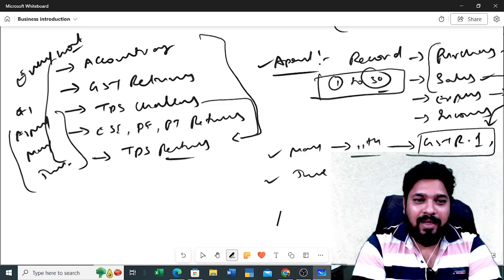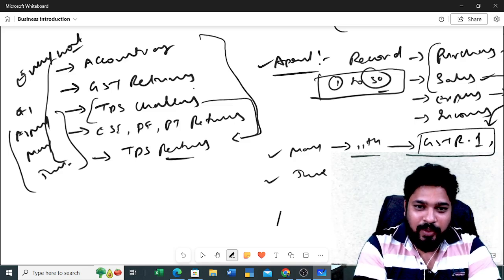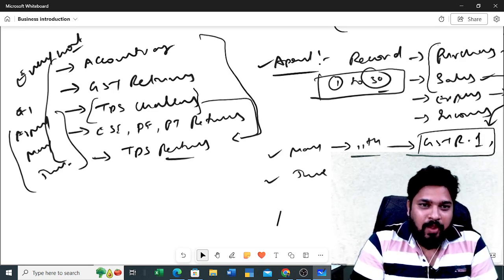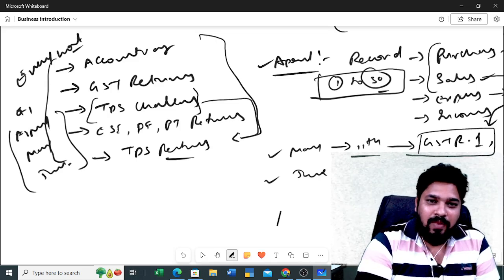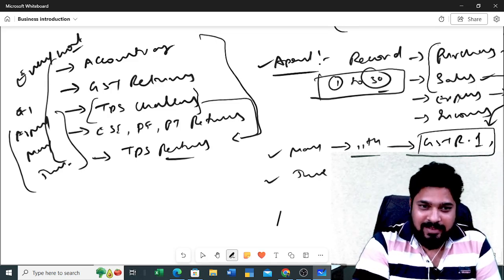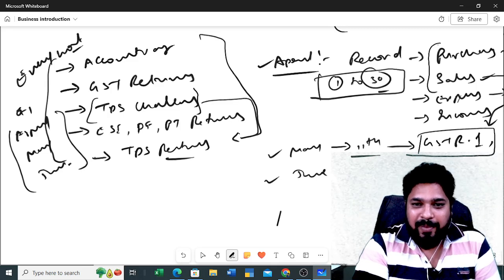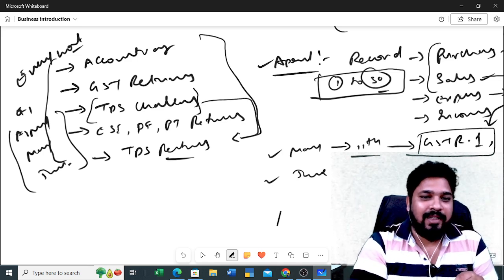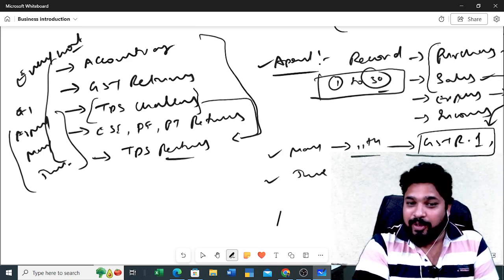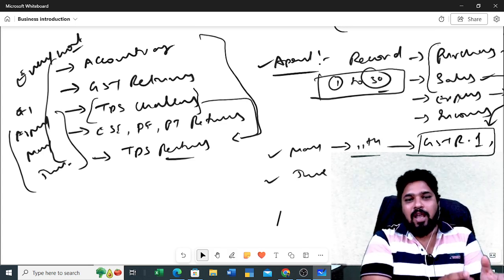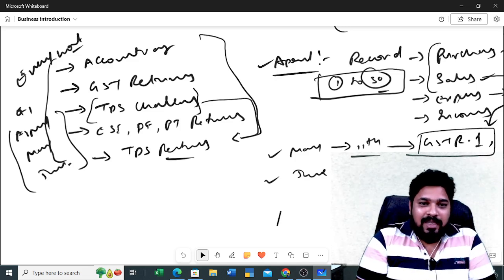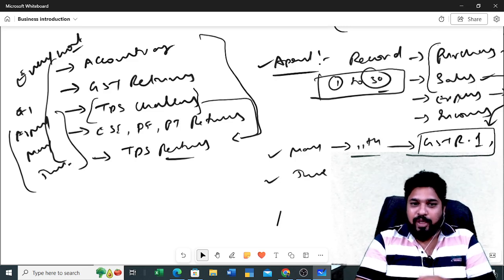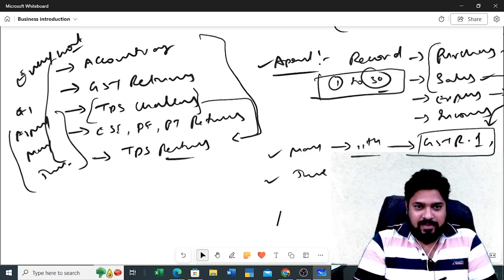So by reconciling these challans, we need to file your TDS returns. Okay, so what is the work we need to do? GST returns we need to file, TDS challans we need to pay, ESI, PF, PT returns we need to do every month. Every quarter we need to file TDS returns. So this is quarterly and monthly work. We need to do it as an accountant. As an accountant we need to know at least a few of these things.